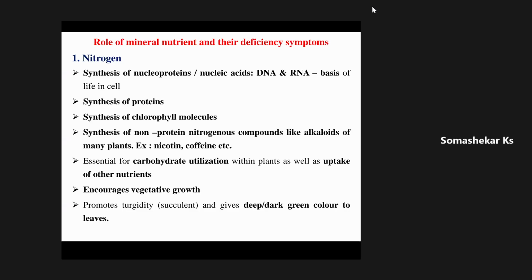See, in general, there is one statement that pulses are short duration in nature, except red gram. For red gram, the total duration of the crop varies from 180 to 210 days, whereas all other pulses like cowpea, green gram, black gram, all those pulse crops will mature within 90 days. That's why I call them short duration crops.